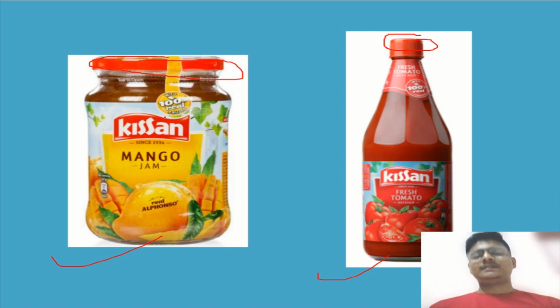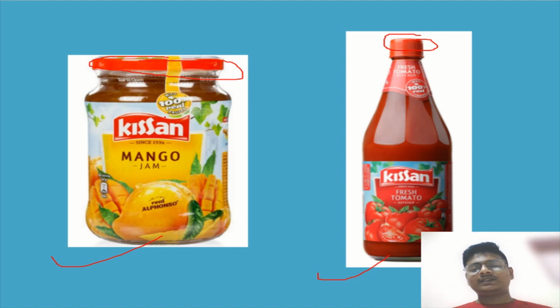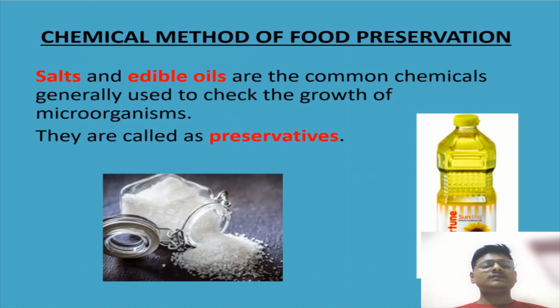And why, how is it so? These use some chemical methods of food preservation, and let's study about that, the chemical methods of food preservation. Salt and edible oils are the common chemicals generally used to check the growth of microorganisms, and they are called preservatives.